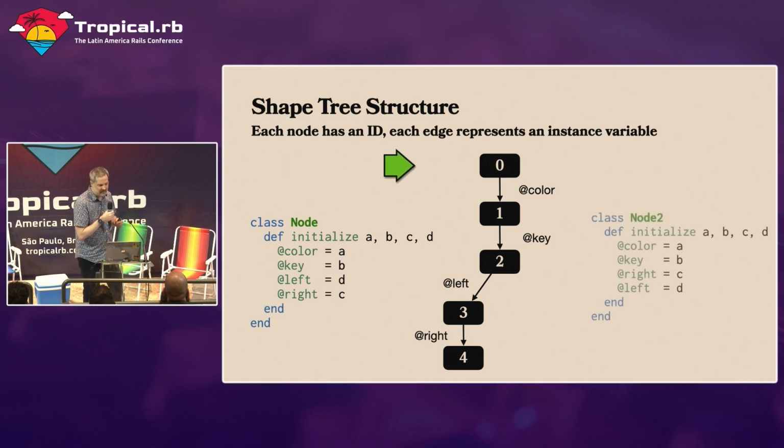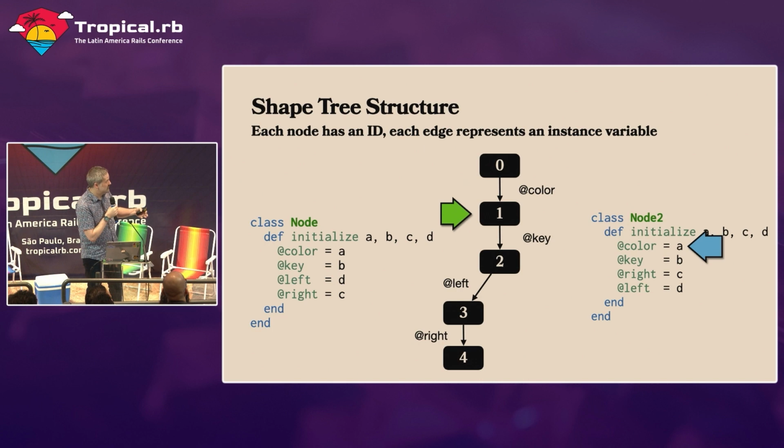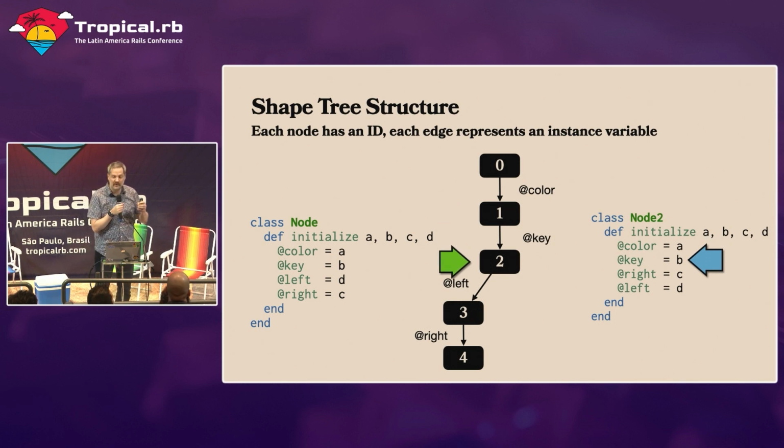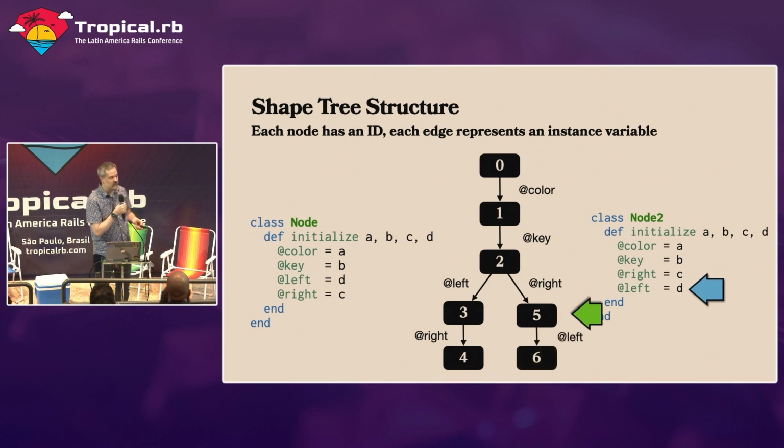Very simple like this. Now let's imagine that we had a second class. We have a node 2, but node 2 is a little bit different. It adds the instance variables in a different order. So what will happen in this case is we'll start off at shape 0 as usual. We'll set the color instance variable, and that'll go to shape 1. Then we'll set the key instance variable, that'll go to shape 2. But then when we want to set the right instance variable, we actually have to create a new edge in the tree. So we'll create a new node in the tree, and then we'll go down to shape 5. Then we'll create left, and we'll go down to shape 6. So the object on the right-hand side ends up at shape 6, whereas the object on the left-hand side ends up at shape 4.